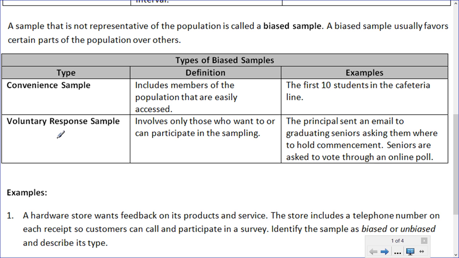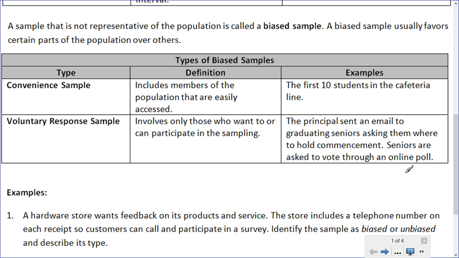And then the second type of biased sample is a voluntary response sample. So that involves only those who want to or can participate in the sampling. So anything where you give a survey to everybody and then just use the ones that are returned because they're voluntary. So for example, the principal sent an email to graduating seniors asking them where to hold commencement. Seniors are asked to vote through an online poll.